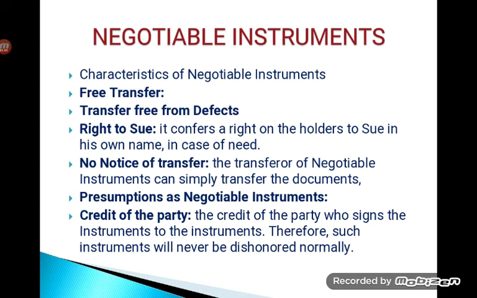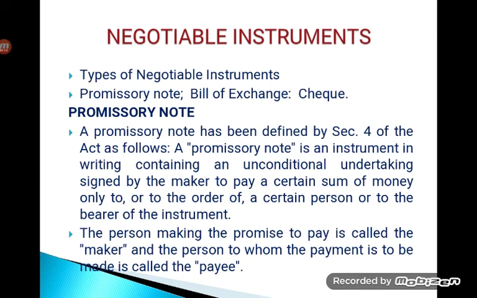It may be in case of promissory note or bill of exchange, etc. So instrument must call for payment of certain sum of money to a person. Then instrument must be payable at a certain time. So there will be a certain time period within which it has to be paid, or it has to be transferred from one person to another.